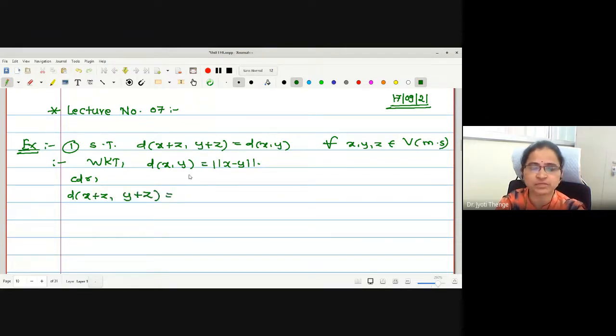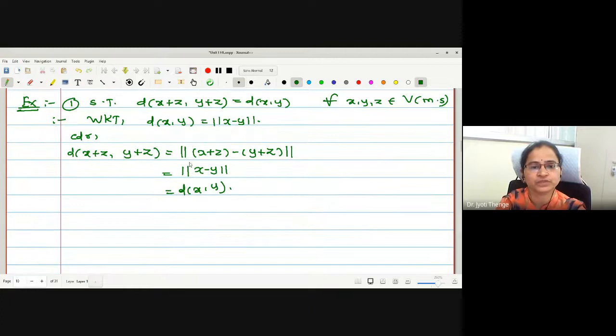According to this relation between metric and norm, this is norm of x plus z minus y plus z. Now z cancels, and we remain with norm of x minus y. This is d of x, y. Therefore, we have proved it by mathematical steps.